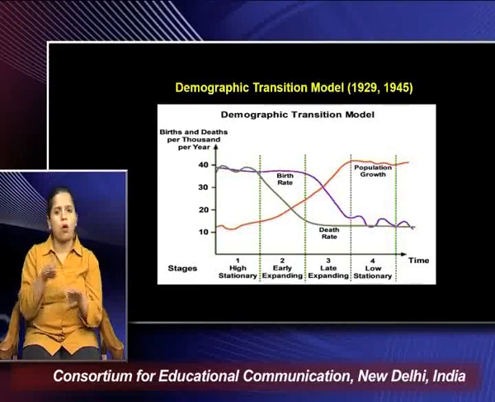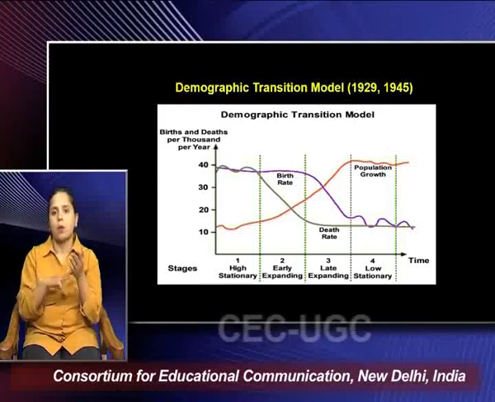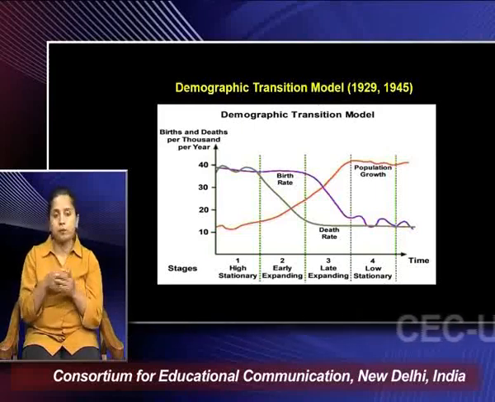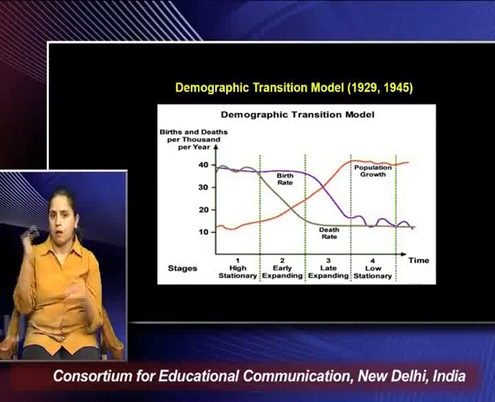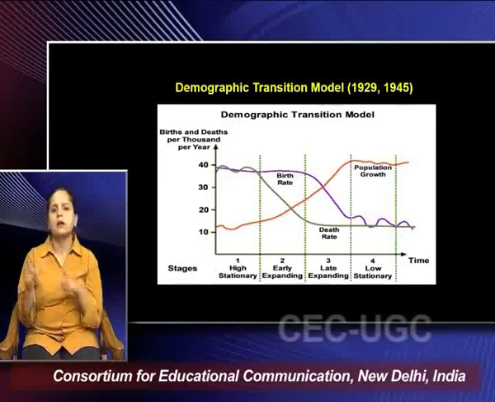All these changes have to be managed by the national policies, demographic policies of, first of all, improving the health and therefore bringing down mortality levels. Second is how to provide education and healthcare services for people so that they can make informed choices about their family sizes and family composition. And then finally, how to create a situation where people from every nook and corner of society have access to means and information and knowledge so that they can achieve the family that they want or they choose. So that is how the model of demographic transition works.